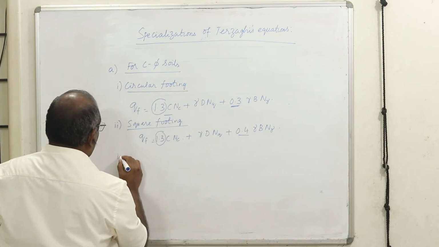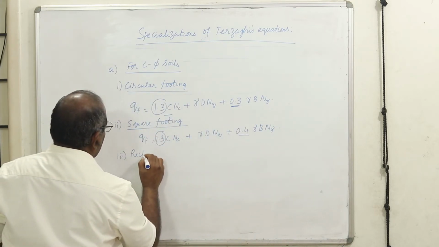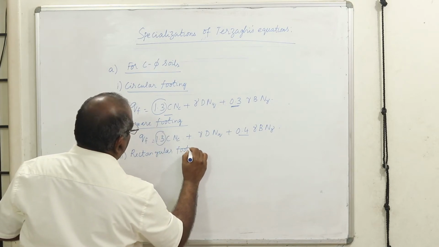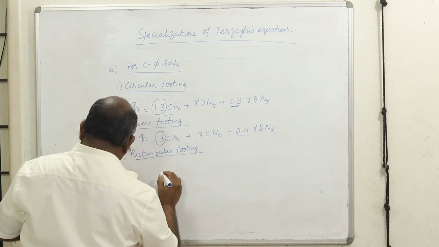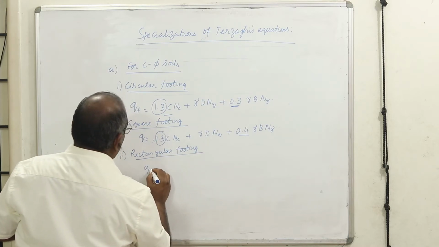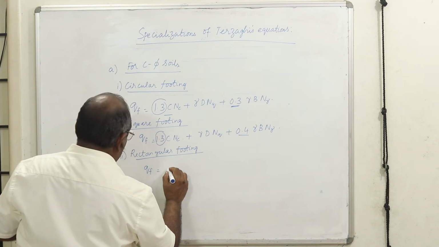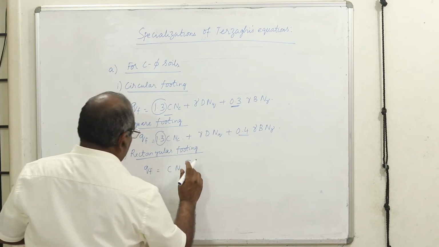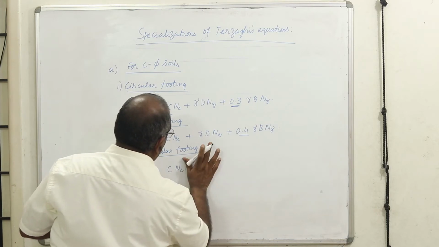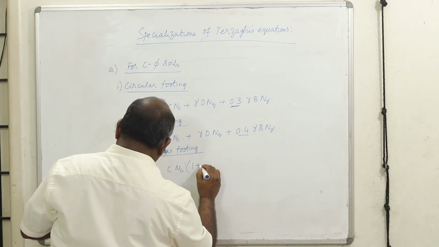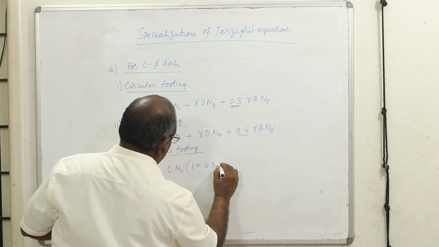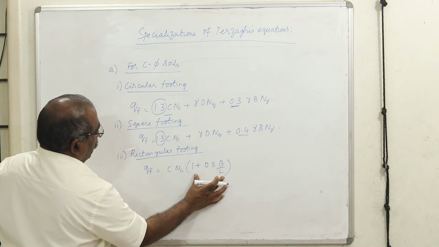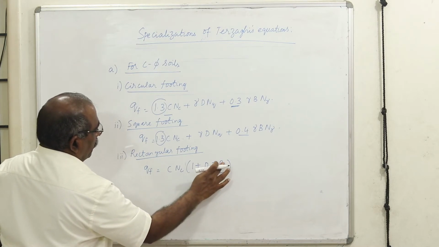Then for a rectangular foundation, a rectangular footing, we will have the cNc term, and instead of multiplying by 1.3, there is a term which is 1 plus 0.3 B by L. See, you are multiplying by the ratio of the width to the length.